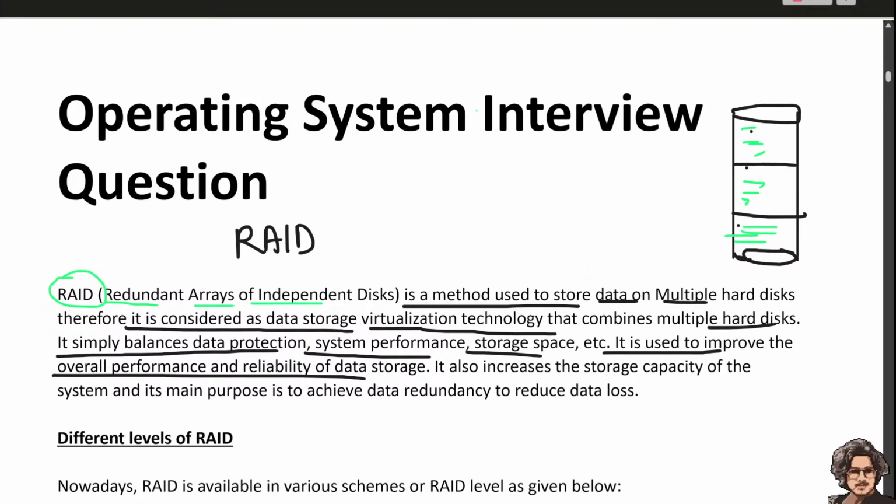It combines multiple hard disks, so it's simply used for data protection and reliability for the storage. It also increases the storage capacity. We have 1 GB, so in total we have 3 GB. So it increases the storage capacity of the system, and the main purpose of it is to achieve data redundancy and reduce data loss.